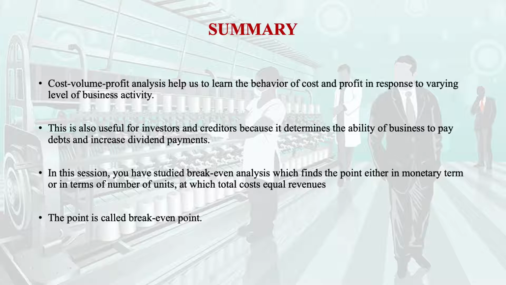That means there is no backlog, no leftover units which are unsold, or vice versa, where the number of units is less than the demand, that is the stock out condition. So we assume that the number of units produced is equal to the number of units sold.